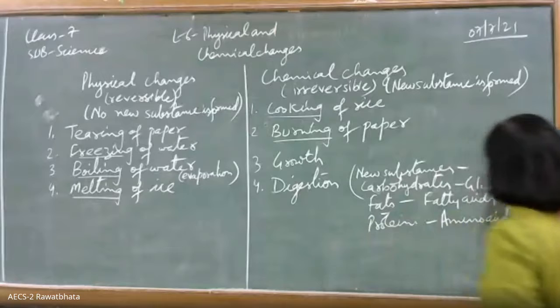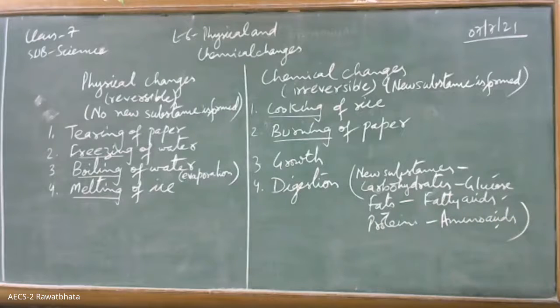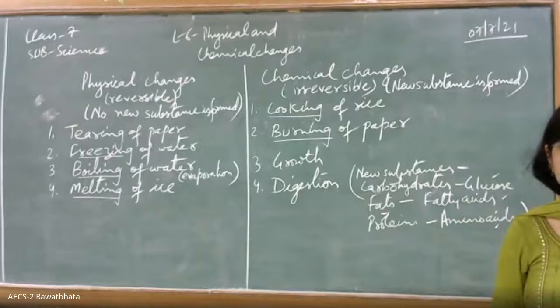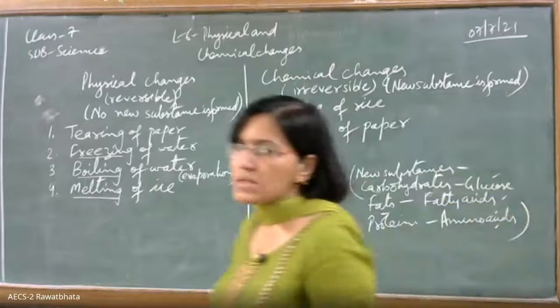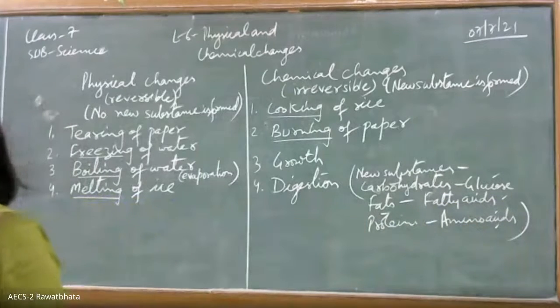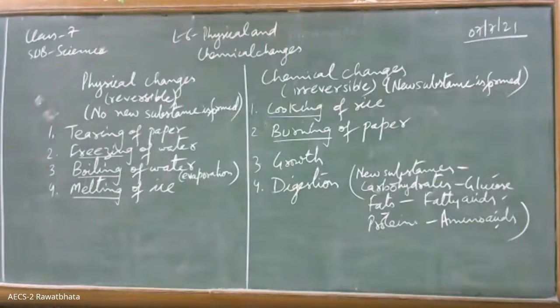All new substances are formed, therefore digestion is a chemical change. I could see some kids noting it down. These examples may not be asked the same way in your examination. Once the concept is clear, any example can be asked.